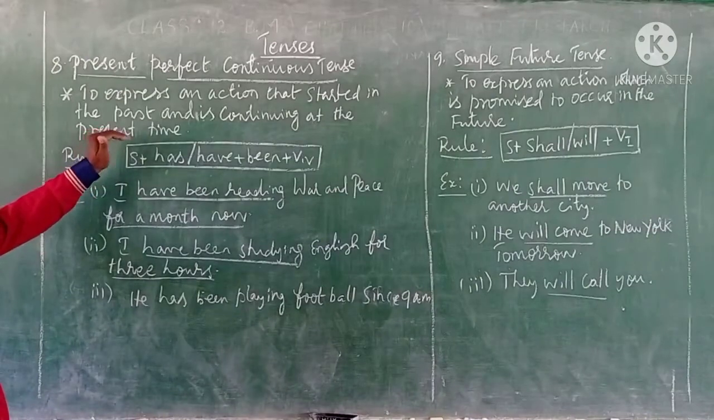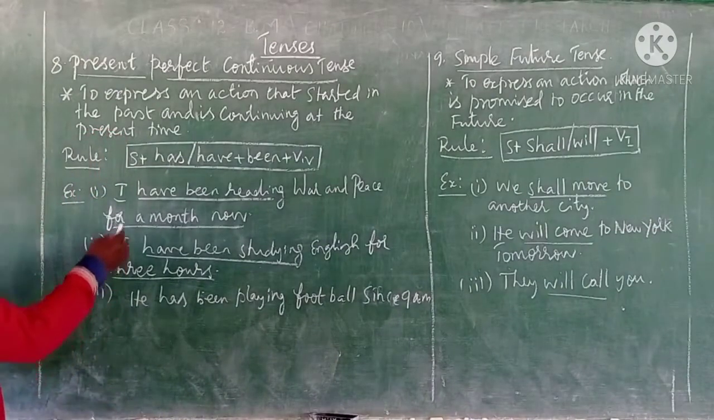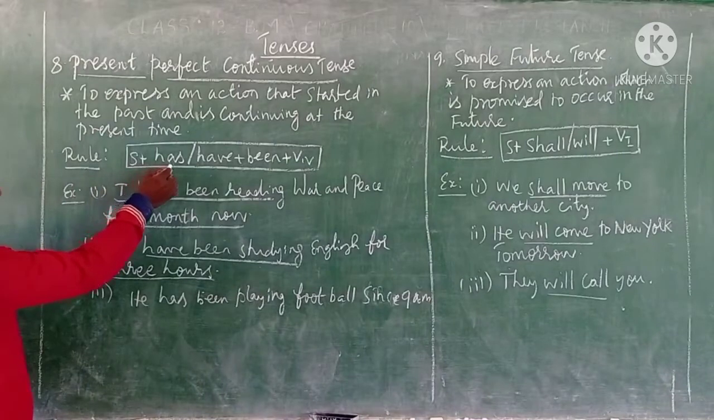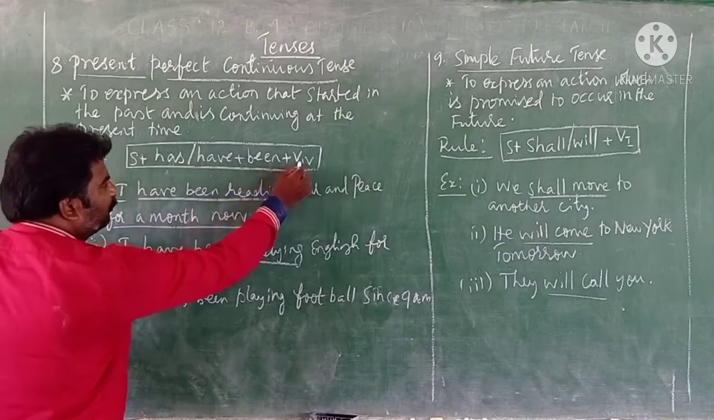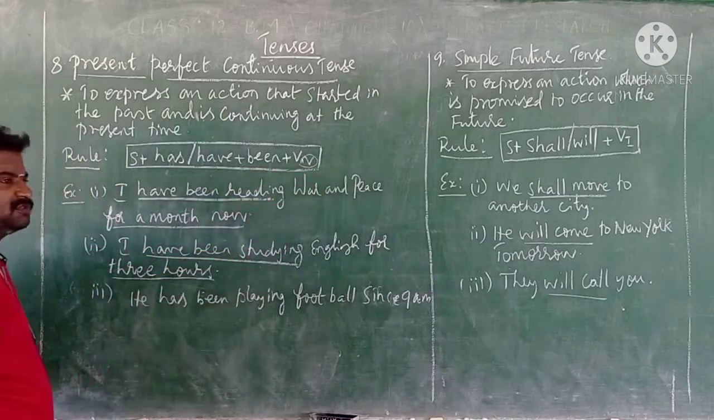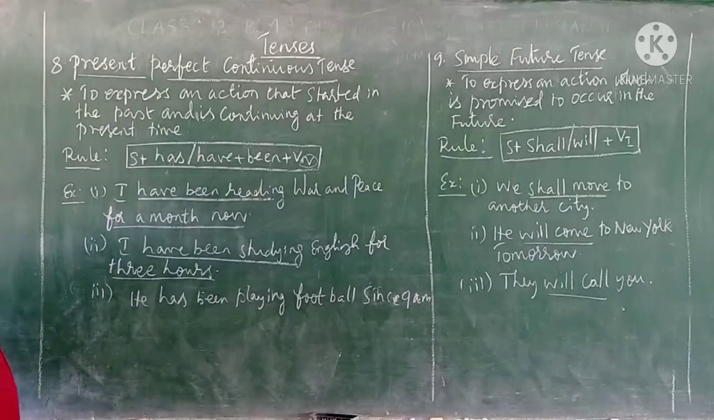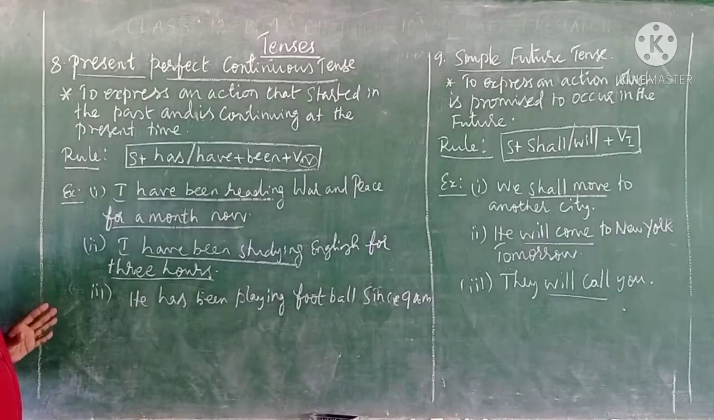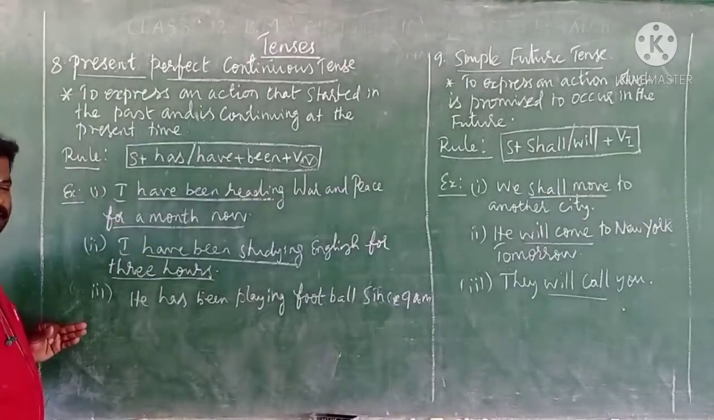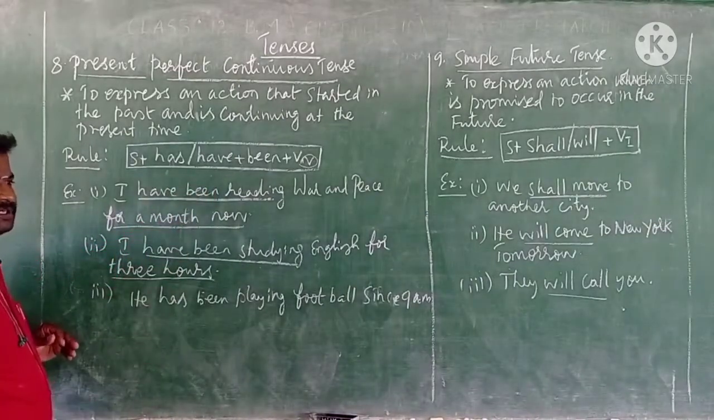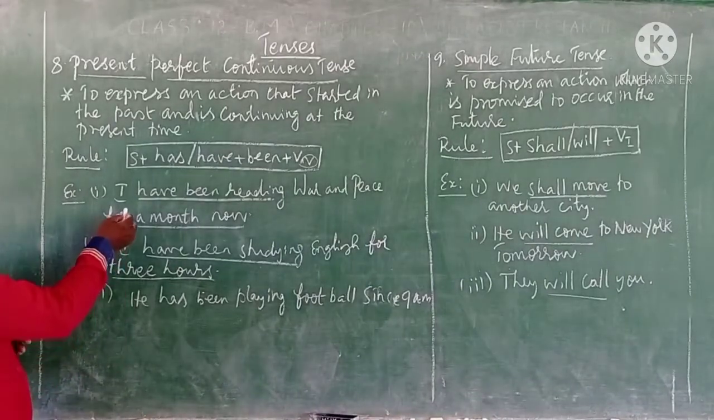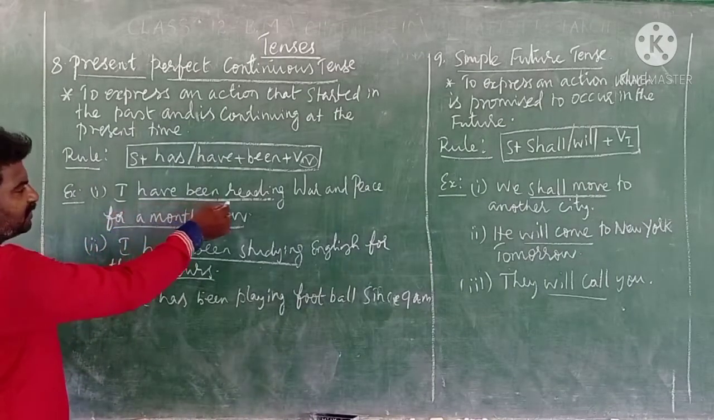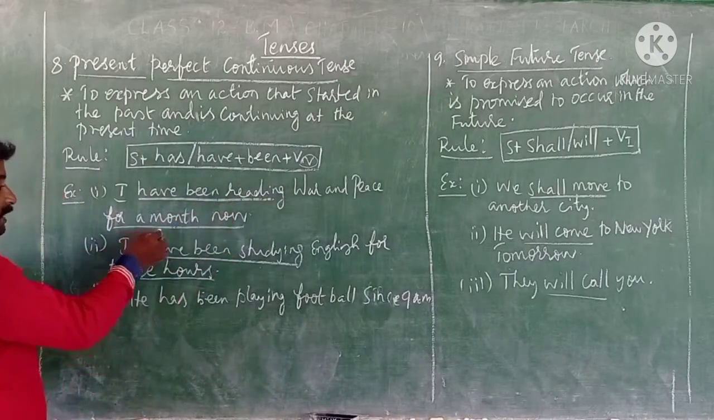For framing this present perfect continuous tense, we should use this formula: subject plus has or have plus been, and verb plus fourth form. Already I told you fourth form is the progressive, that is, the continuous. Listen, the auxiliary has should be used with the singular subject: he, she, it. And have should be used with I, we, you, they.